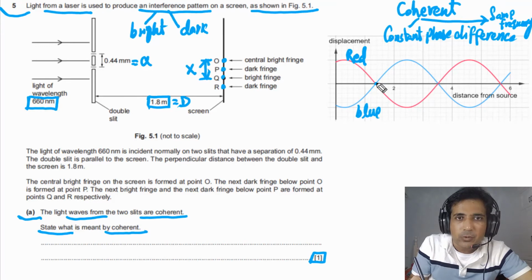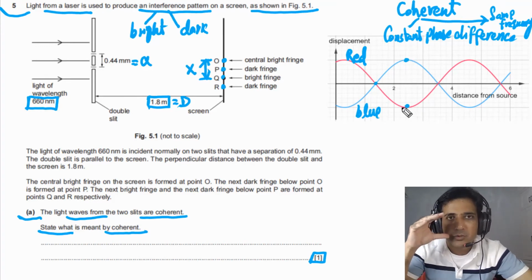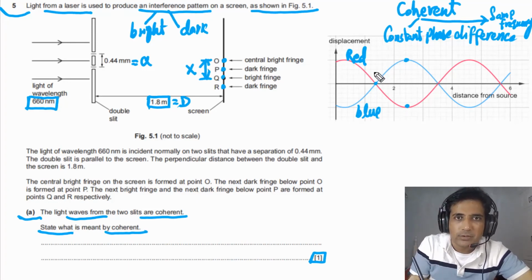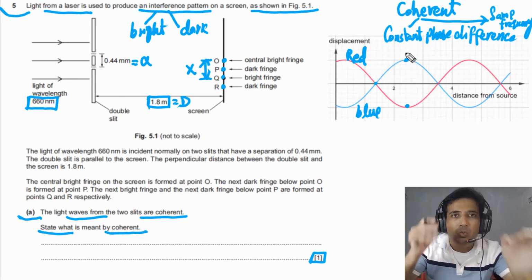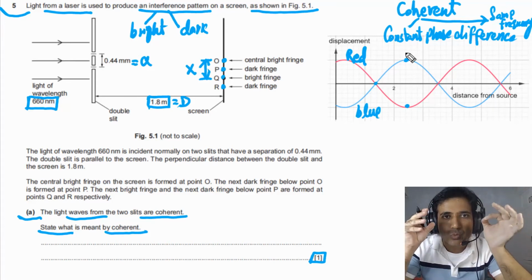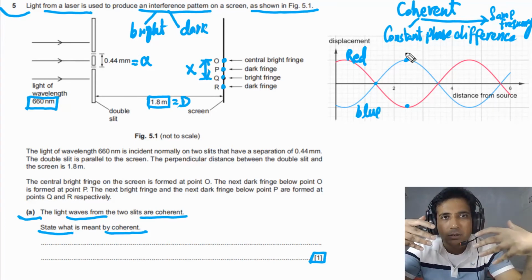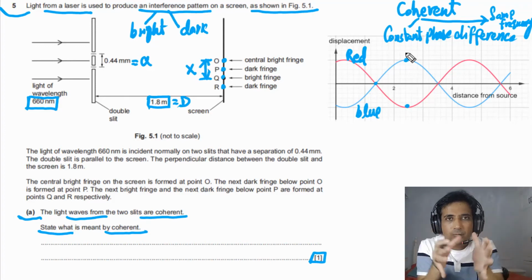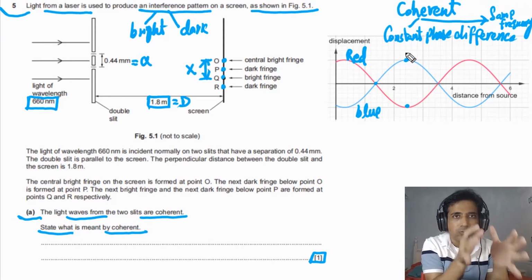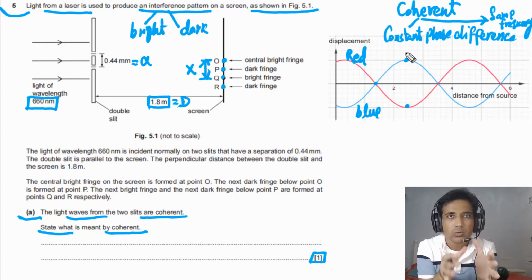At any point, you find the phase difference is equal to 180 degrees. So these two waves are coherent. So coherent simply means that two waves have constant phase difference, meaning the phase difference does not change with time, and that is only possible if they have the same frequency.